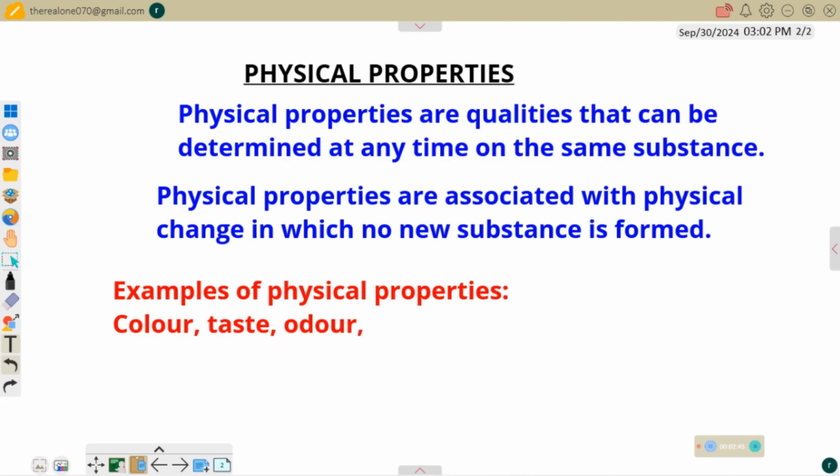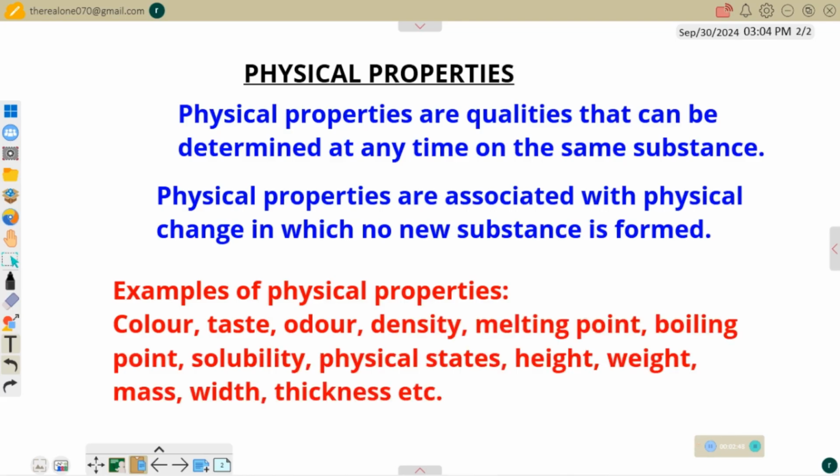We have many other ones. I will list them out now. All of these are examples of physical properties. We have density, melting point, boiling point, solubility, and physical state. What do I mean by physical state? That means whether the substance is a solid, liquid, or gas. Then we have height. Height is another thing that we can easily observe in a substance, and we can determine it at any time. It's not until we react that substance with another substance before knowing its height. So all of these are physical properties.